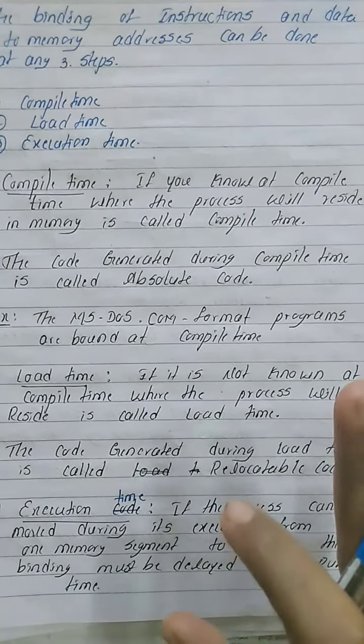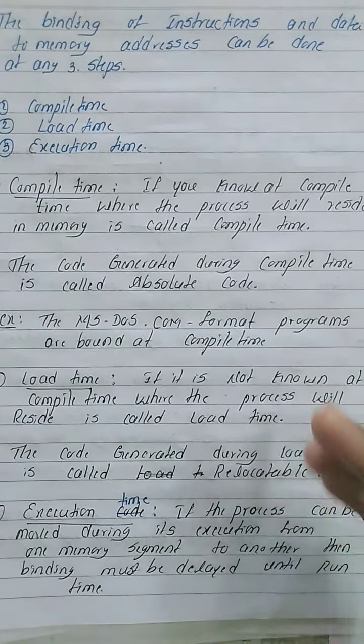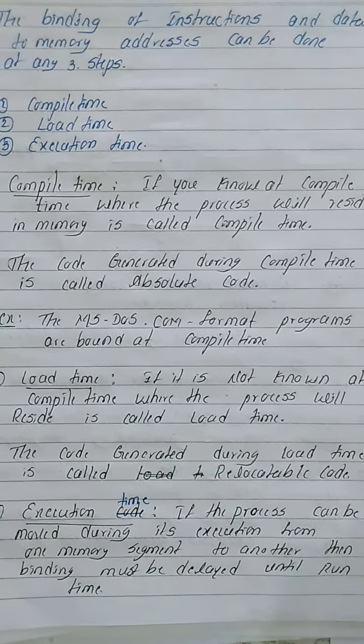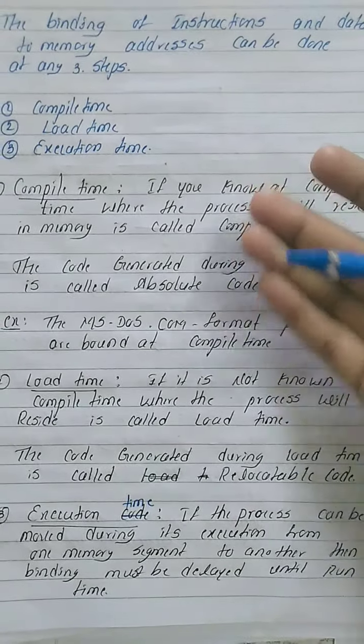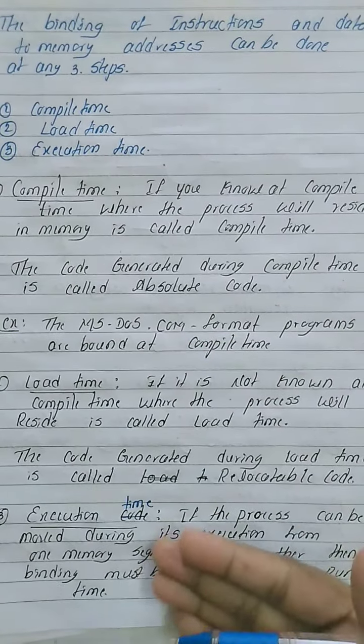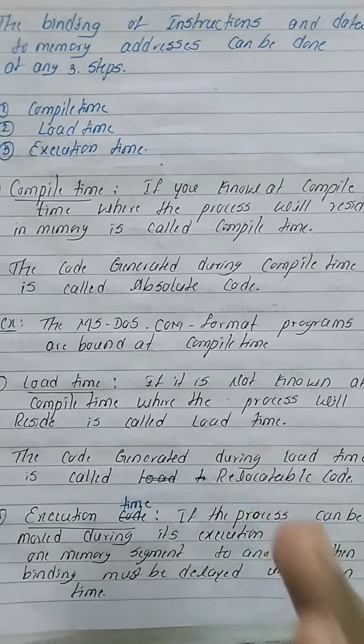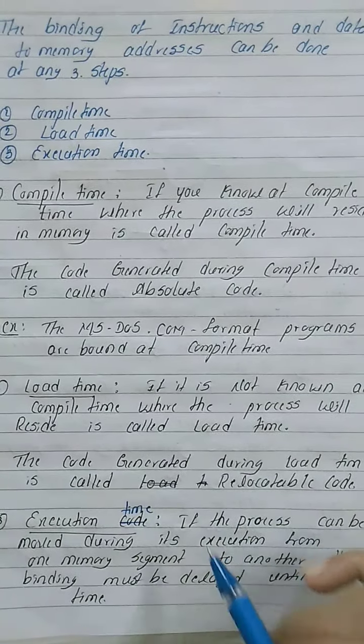What is the meaning of execution time? Execution time means the process has started here. The process means your journey has started here. Like that, after compilation and after loading, execution means the process can be moved from one memory segment to another memory segment.